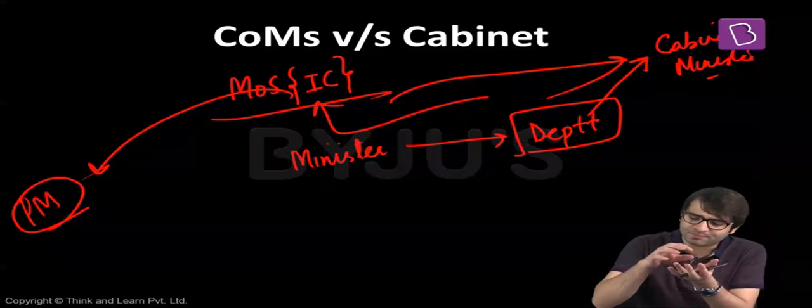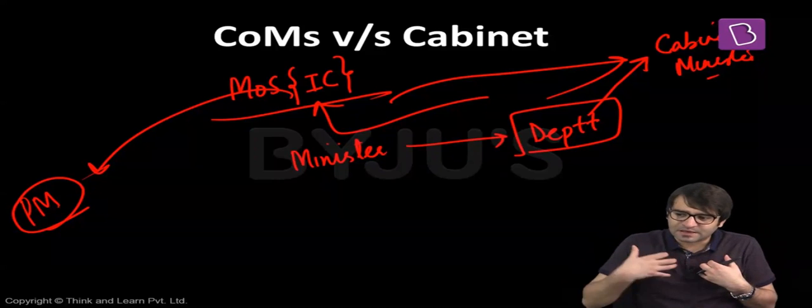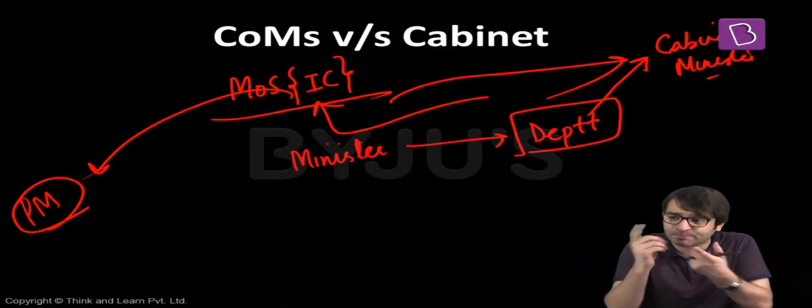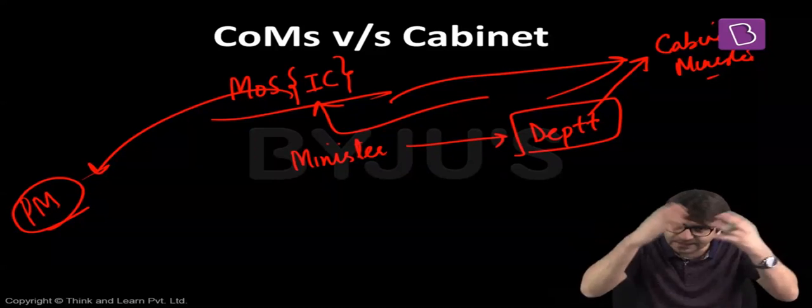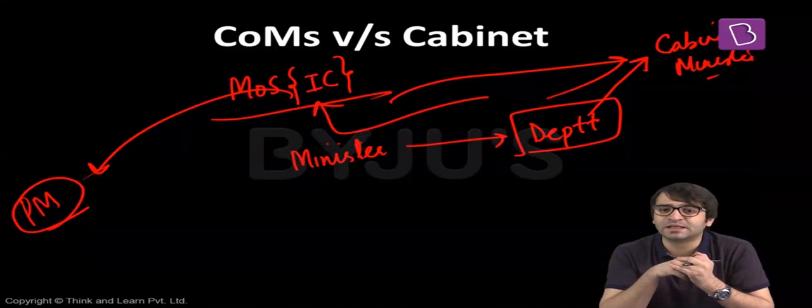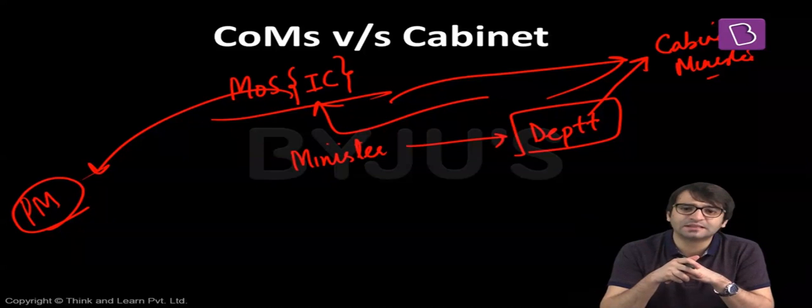Sometimes the prime minister wants to groom young ministers, but he does not want them to handle all these departments individually. So he keeps the ministry with himself, but he gives the independent charge to these young ministers. You handle these departments individually, but you will be responsible to me. Your reporting manager will be me, so that I can groom you, so that tomorrow you may be in a position to independently handle the entire ministry. Such an individual is also called a Minister of State with independent charge. For example, in the previous government, Sachin Pilot was a Minister of State with independent charge. Jyotiraditya Scindia was a Minister of State with independent charge.